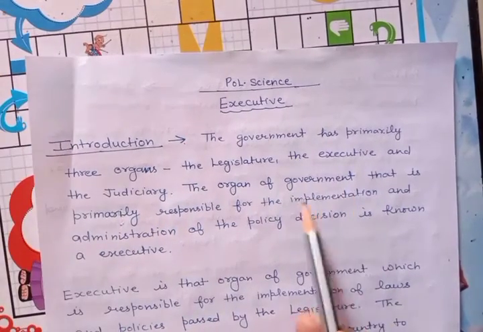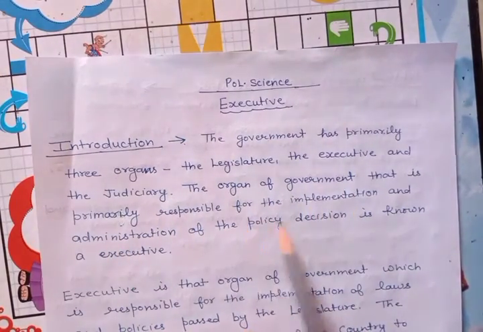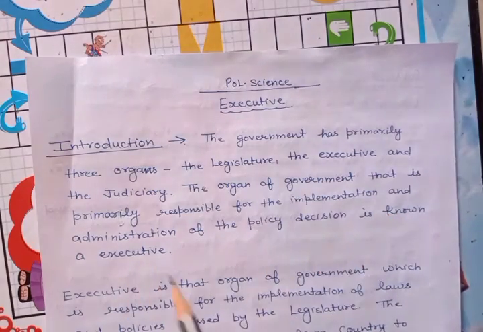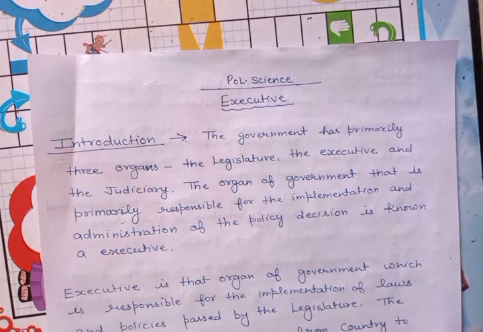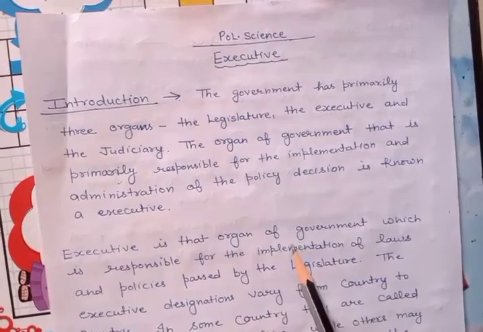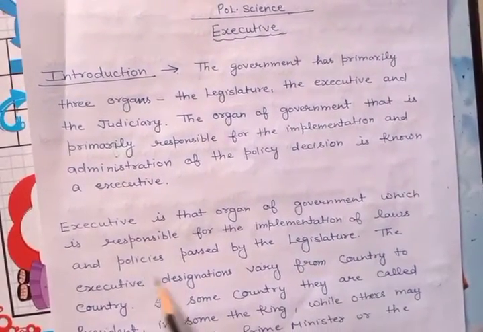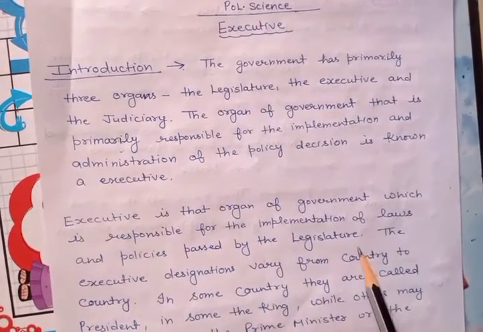The organ of government that is primarily responsible for the implementation and administration of the policy decisions is known as executive. Those persons who are part of the executive have the primary responsibility to execute the decisions, to execute the policies which are framed by the legislature. Executive is that organ of government which is responsible for the implementation of laws and policies passed by the legislature.